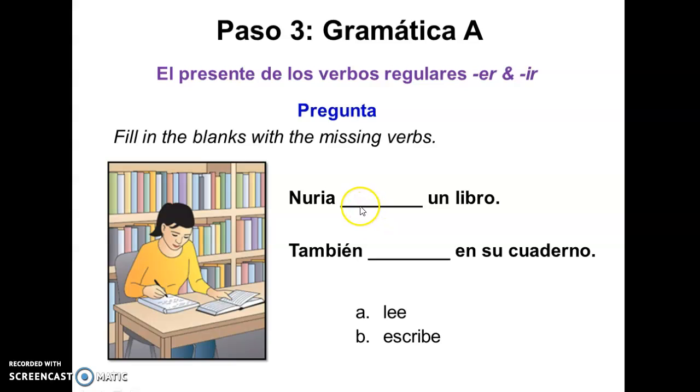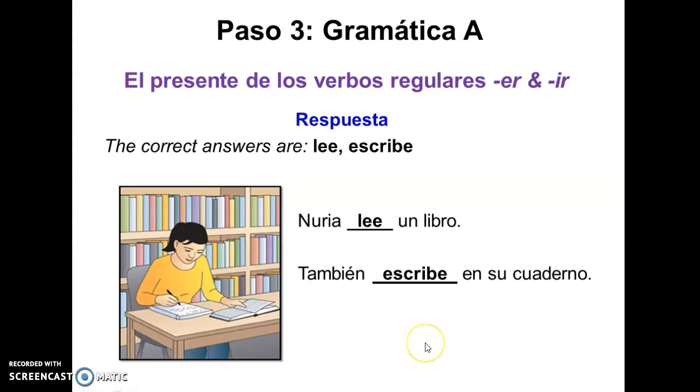So basically, Nuria reads a book. Lee un libro. And then we see that she's writing, right? She has a pen in her hand. So escribe. Also writes on her notebook. Yeah, that's what she's doing. Escribir. So these are the right conjugations. Nuria lee un libro. So reads a book. También escribe en su cuaderno. Also writes on her notebook.